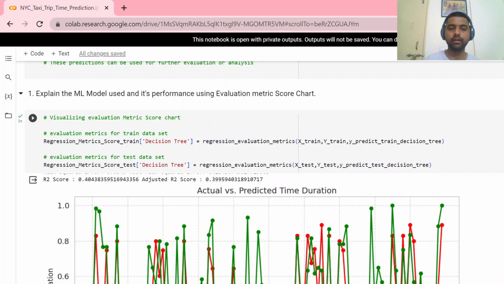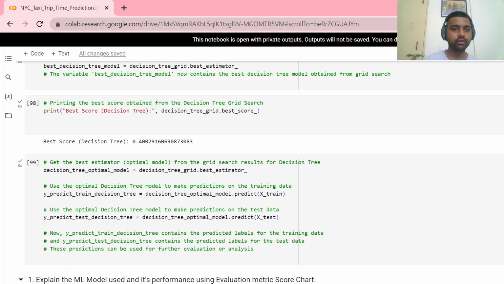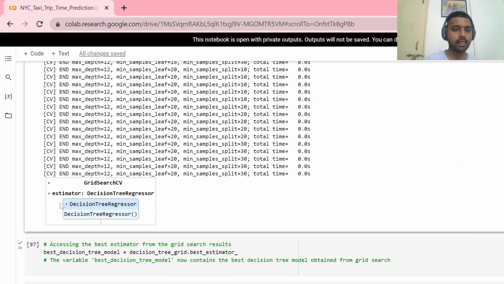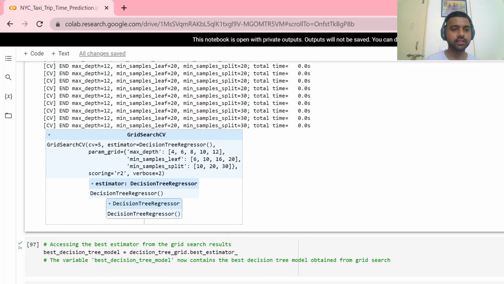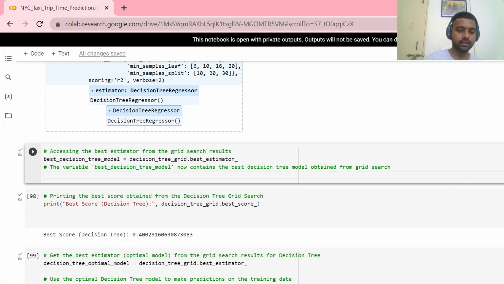After the hyperparameter tuning, we get the R2 square, MSE, and other variables also. Here we can see the maximum depth, the minimum samples leaf, and the minimum samples split. These are the different combinations for our hyperparameter tuning. After the hyperparameter tuning, we get this.